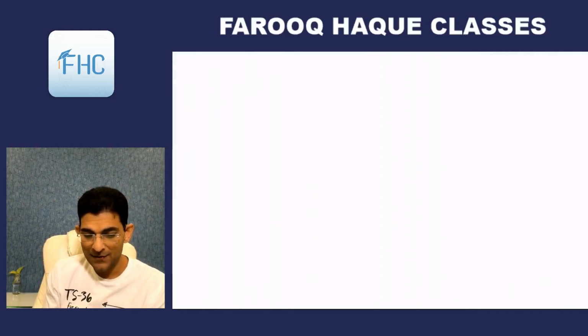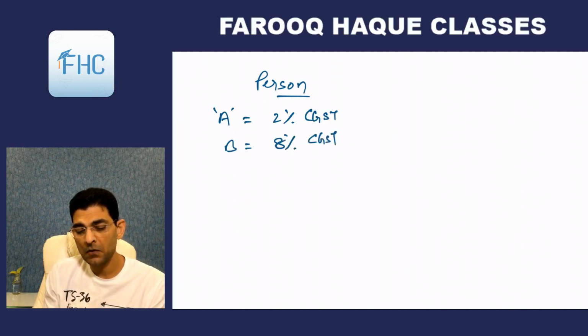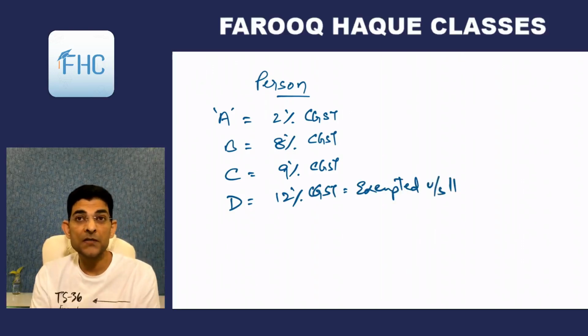Suppose here is a person who makes separate supplies. Product A, which is chargeable at 2% CGST. Product B, chargeable at 8% CGST. Product C, chargeable at 9% CGST. Product D, which is chargeable at maybe 12% CGST, but is exempted under Section 11.